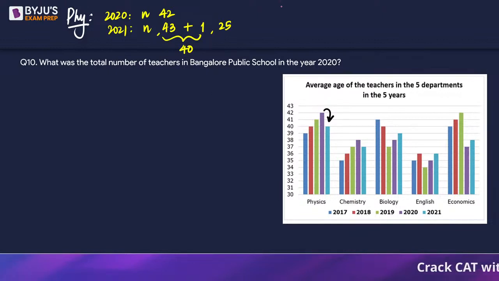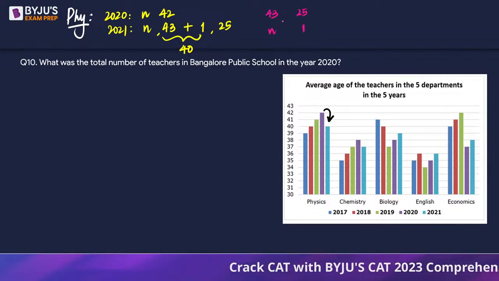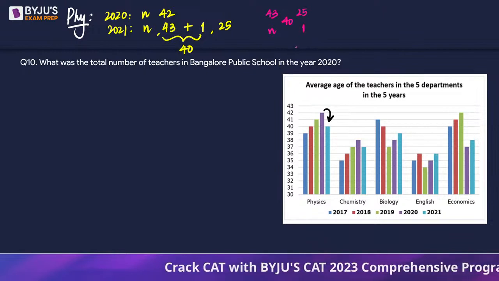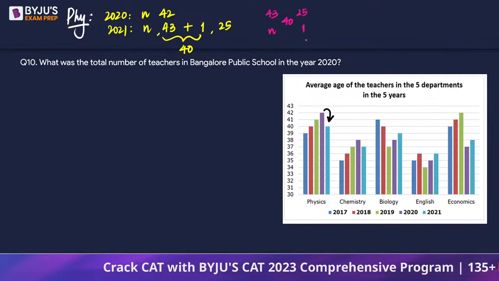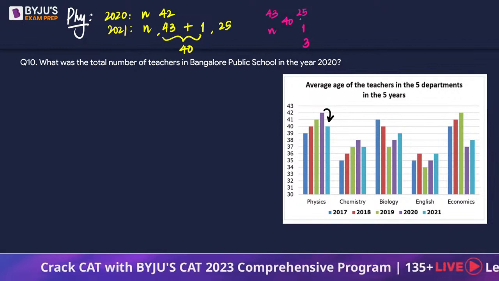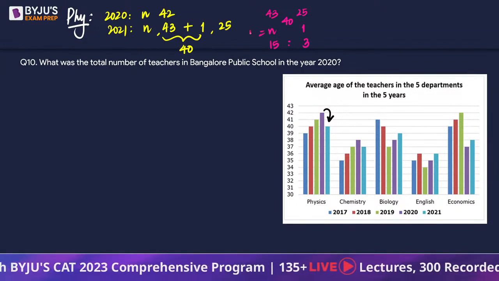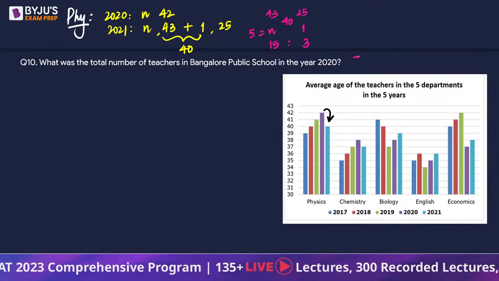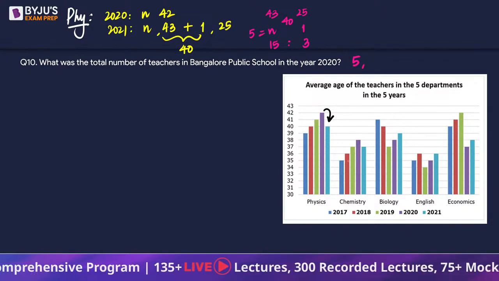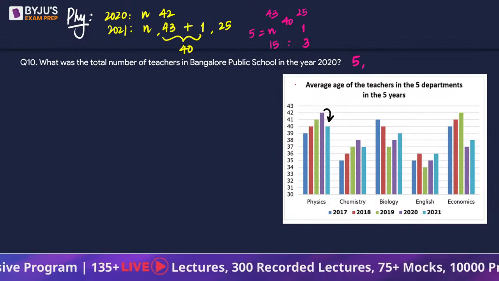So I will use allegation here. N people will be at 43, one teacher with 25, average being 40. 43 and 40 ka gap is 3. 40 and 25 gap is 15. So N will become 5. So physics department mein we have 5 teachers. Let's look at chemistry department now.